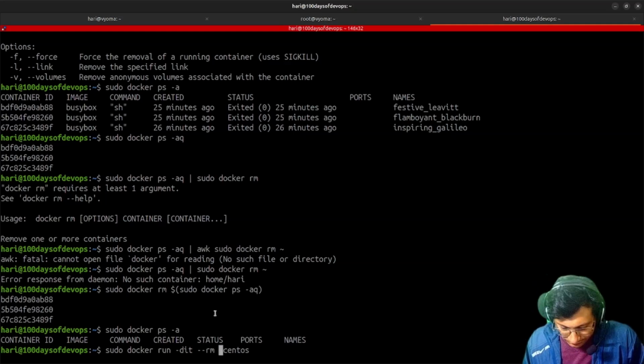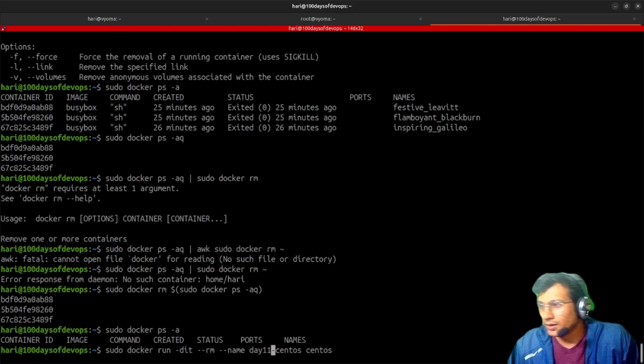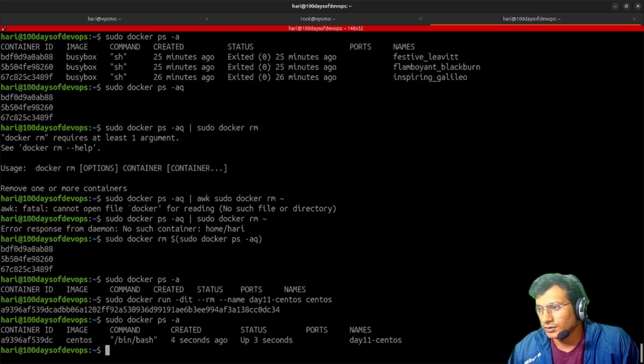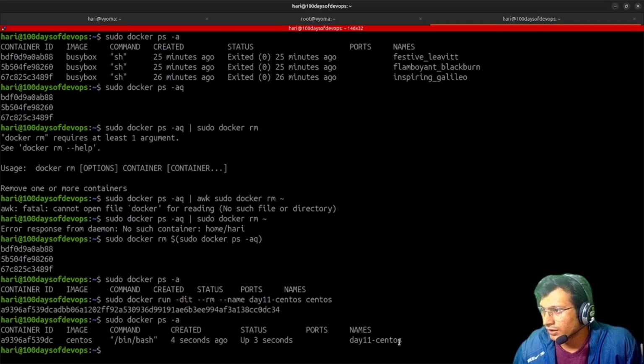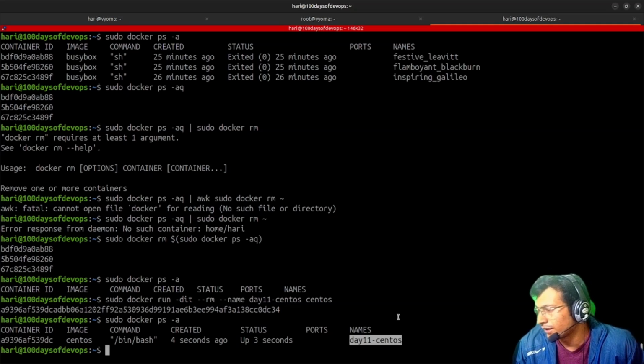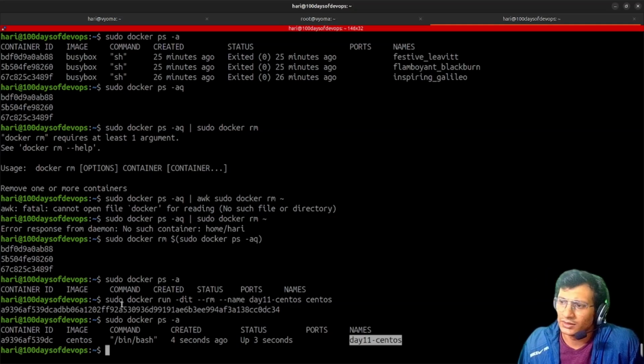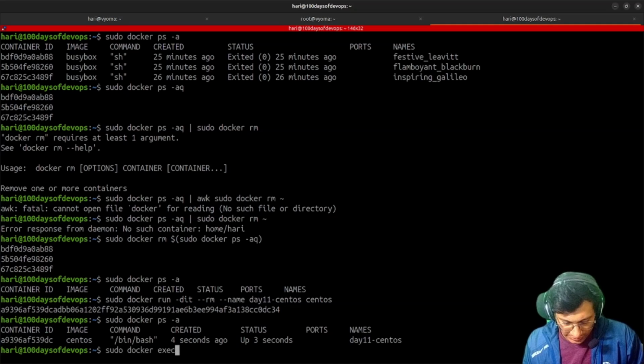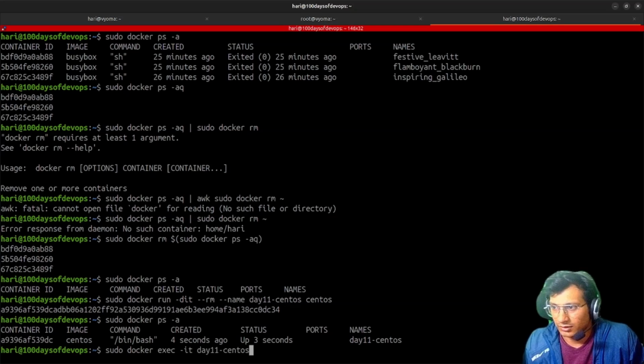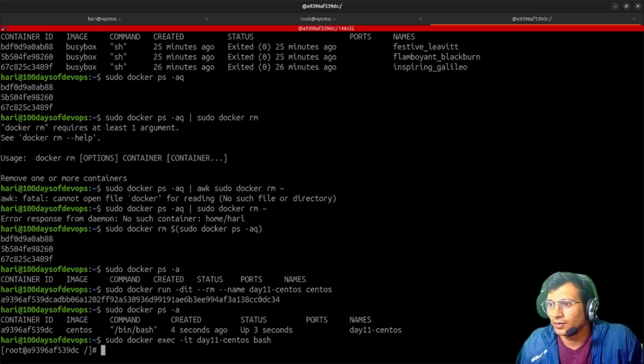Name it day 11 CentOS; this is the image name CentOS. Docker ps -a, yeah, it is running right now. What will this name help us with? We don't have to check the ID every time. We can directly use the name: sudo docker exec -it, then day 11 CentOS, then bash. We got into the terminal.